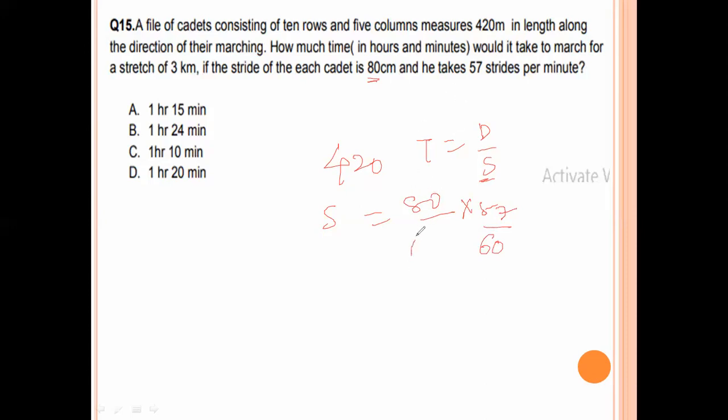Here 80 centimeters converted into meters is 80 by 100. The zeros get cancelled: 2 fours are 8, 2 fives are 10, 4 ones are 4, 4 fifteens are 60.